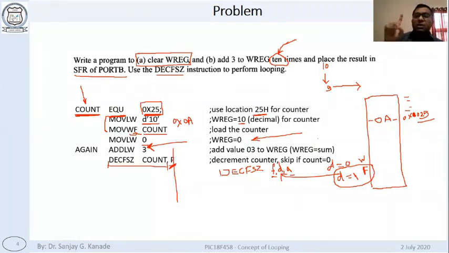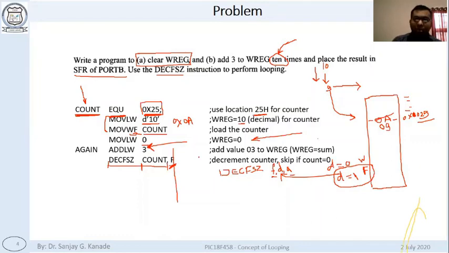You remember sometimes we have written W instead of A in such cases. That W meant that the result will be stored in the working register. Here this F means the result of this decrement operation will be stored in the file register. Which file register? This one, count. So the count will be decremented from 10 to 9 and the result will be stored in the same location. So now instead of this 0A, it will become 09.